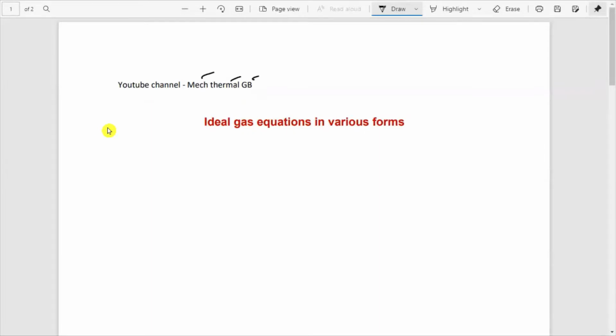So in today's class, I will discuss the ideal gas equation in various forms. Different books represent it with different equations, but all give the same meaning. So first I will take PV is equal to mRT.